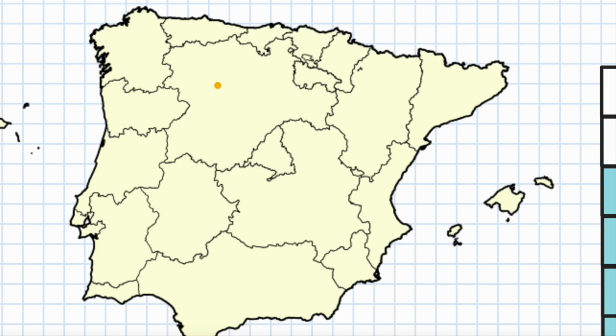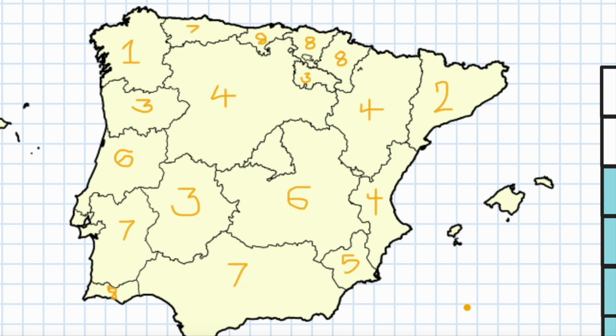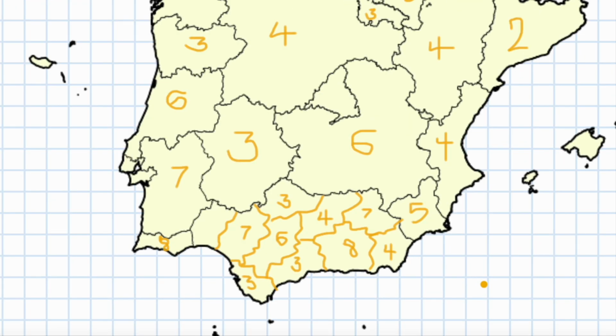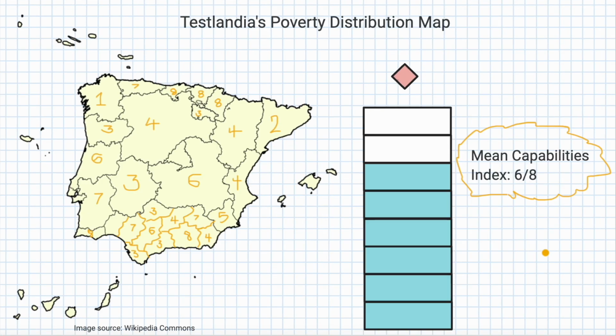From there, we can subdivide Teslandia and see the distribution of those indexes. As we further subdivide our distribution map, we can compare the inequality of capabilities between each region. This allows us to get some insight into which regions are more severely impoverished.